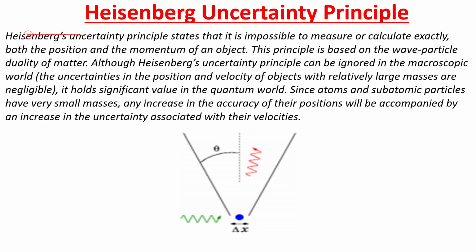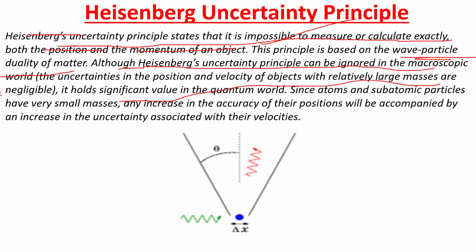Next is Heisenberg's uncertainty principle. Very important. Heisenberg's uncertainty principle states that it is impossible to measure or calculate exactly both the position and momentum of an object. The principle is based on the wave-particle duality of matter. Although it can be ignored in the macroscopic world, where the uncertainties in the position and velocity of objects with relatively large masses are negligible, it holds significant value in the quantum world.